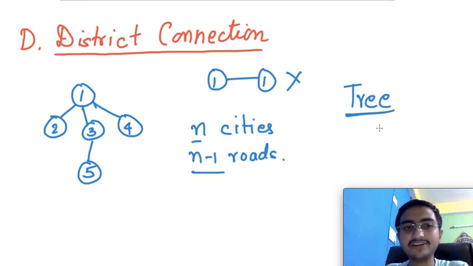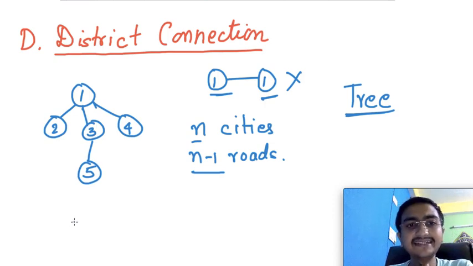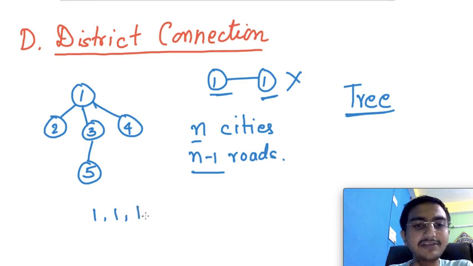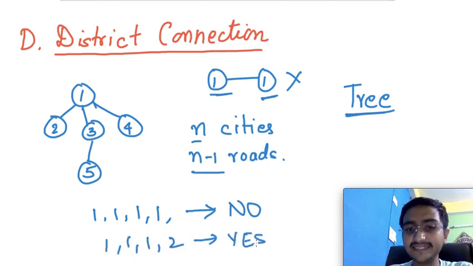So all nodes are inter-reachable, but the problem here is that you cannot connect two cities which have equal values. So suppose this is a wrong configuration, okay? Right? If you look carefully at this problem, again you can have the same sorted elements, and again if all the elements are equal, obviously you cannot connect them, right? Then your answer will be no. But even if there is one extra element present, you can connect them and your answer will be yes. How so? Again, that is very simple, okay?